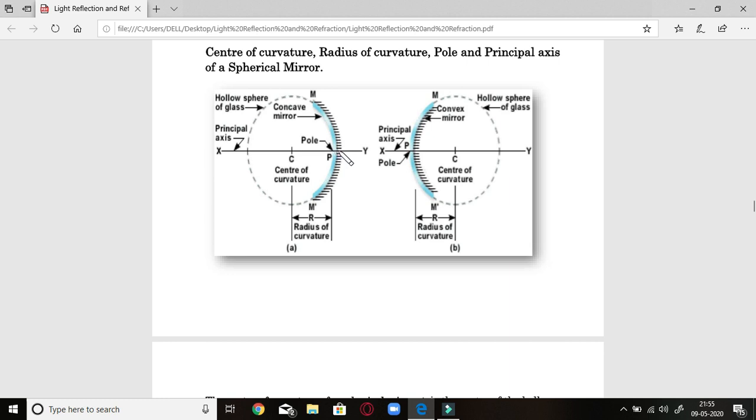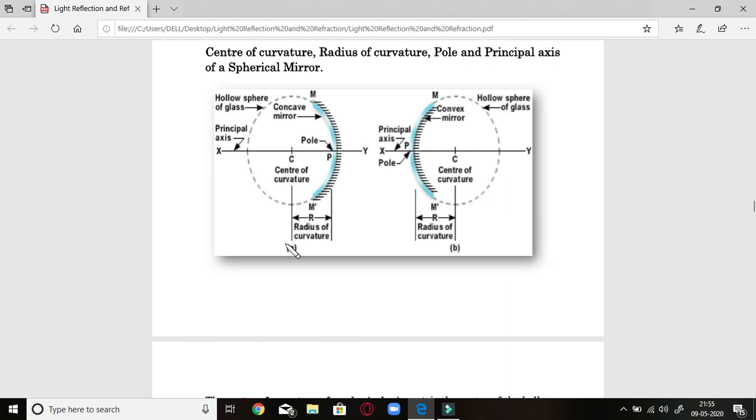And if you join this pole with the center of the sphere, this is called the center of curvature. Generally, if you take a circle, the center of the circle is called the center. Here it is the center of the sphere, which you call the center of curvature. And the distance between the center of curvature and the pole is known as the radius of curvature. Of course, this is a radius in the circle. Okay, and if you join this pole with the center of curvature and extend this line, this is known as the principal axis.